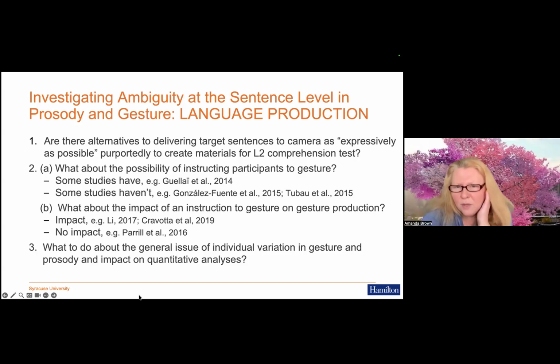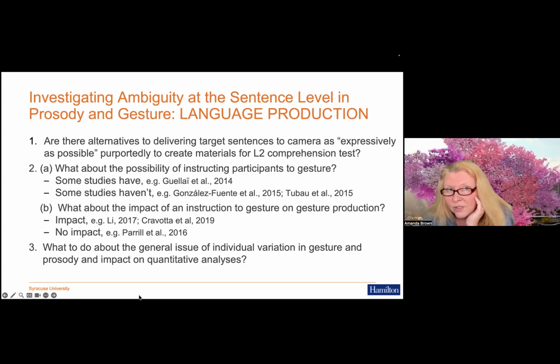I think, Masaki, we can combine this with questions 2A and 2B because they're all around the same sort of topic. So we've seen that when we ask participants to deliver a memorized sentence to a video, they gesture less often than they do in their normal day-to-day conversation. So the gesturing rate goes down.